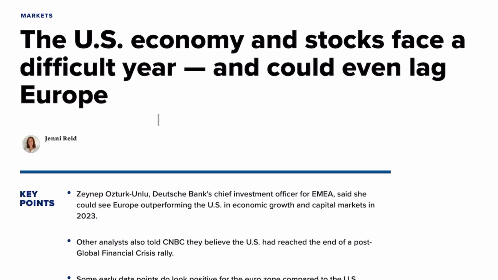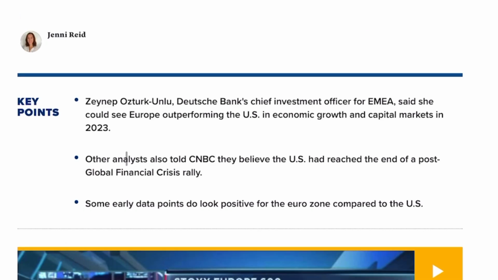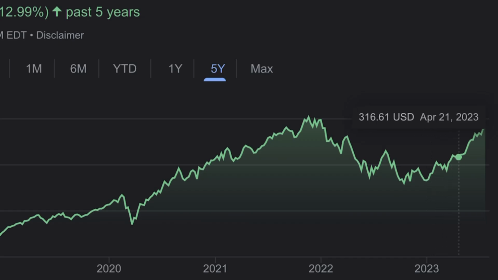finally hit. We had tons of articles day after day with titles like this: the US economy and stocks face a difficult year and could even lag Europe. Analysts told CNBC they believe the US had reached the end of a post-global financial crisis rally. Kind of interesting considering this article was posted in the tail end of 2022, right before the market rallied like